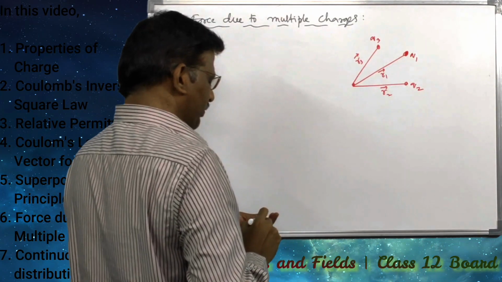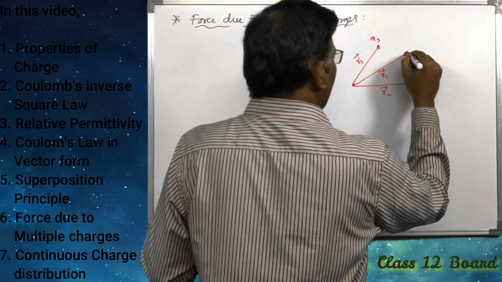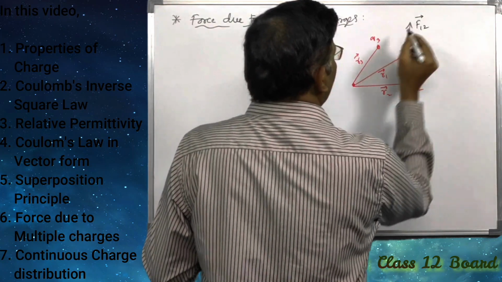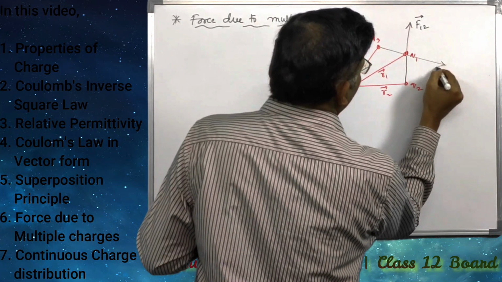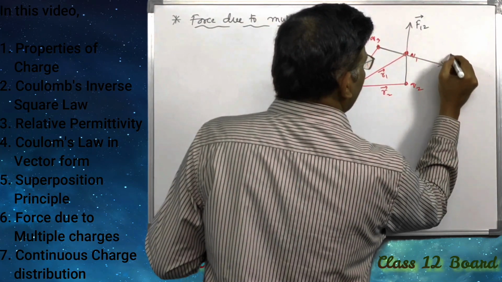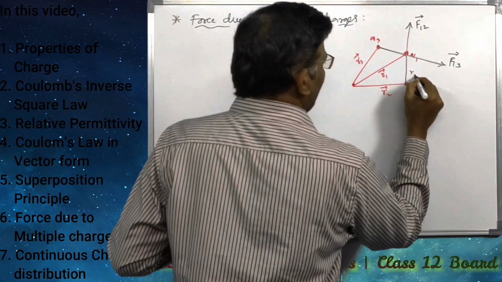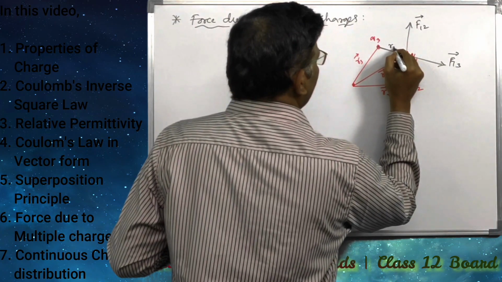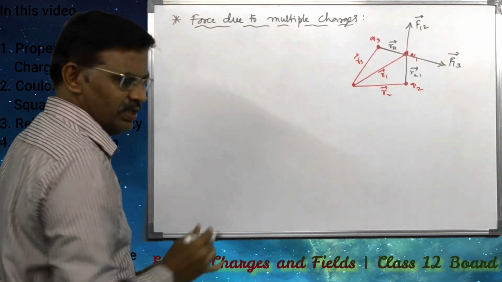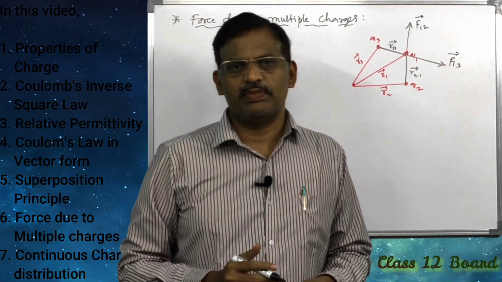The force between 1 and 2 is F12 bar, and the force between 1 and 3 is F13 bar. This is R21 bar and this is R31 bar. The same diagram. I can write it directly because the complete explanation was already given in the previous topic, the superposition principle.